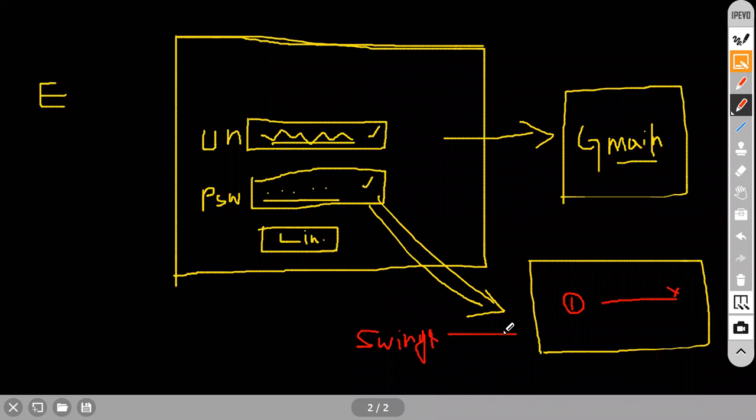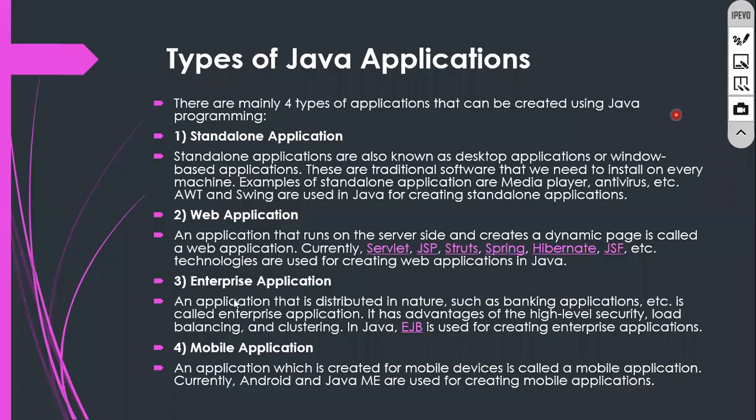Clear? Everybody clear? Immediately we get the message, some kind of window will come saying please enter the correct password or correct username, your credentials are not correct. You get a pop-up message in a small window. These kinds of things we call Swings. Everyone clear? Nagendra, clear? Let me know.